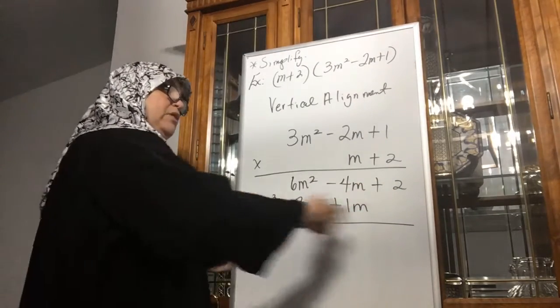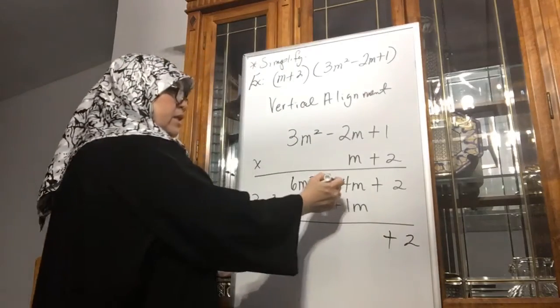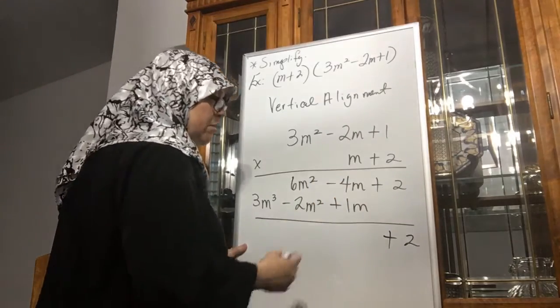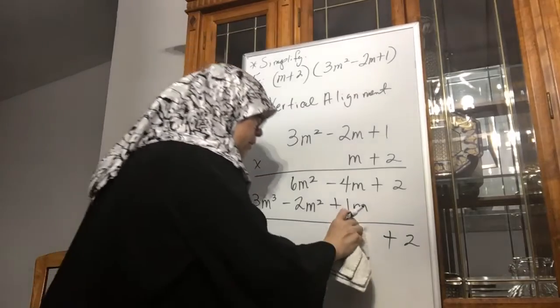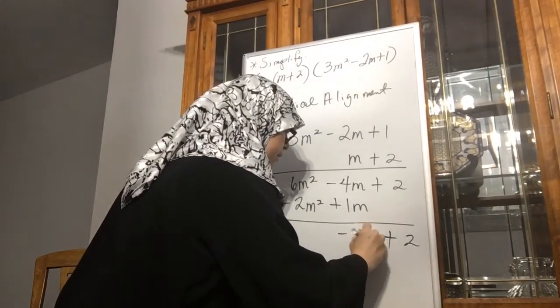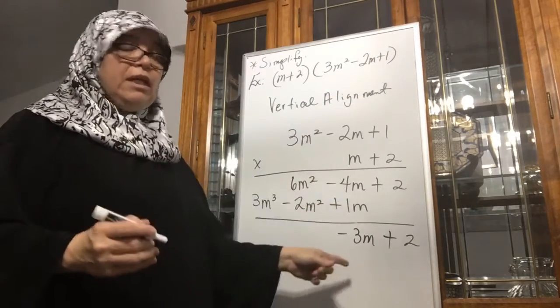So it doesn't matter, right to left, left to right, up to you. Drop your plus 2 down, then negative 4m plus 1m is a negative 3m. Don't add exponents, that's a common mistake, by the way. Just keep the exponent the same, because you're not multiplying now, you're just adding.